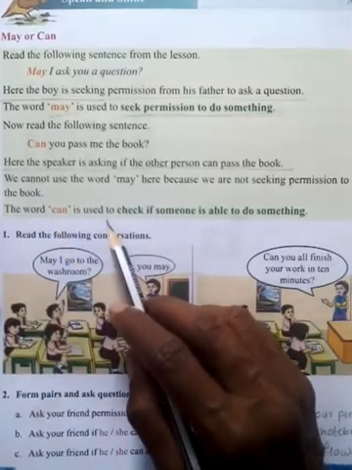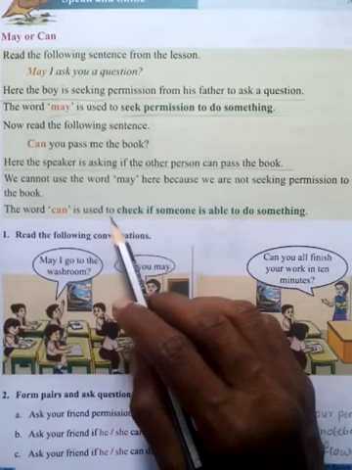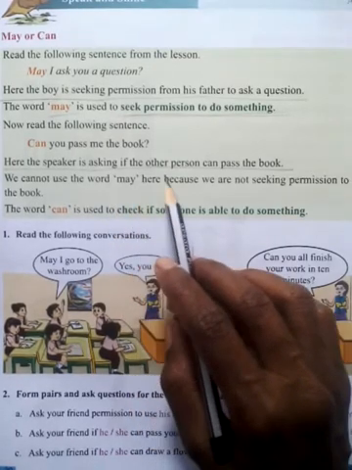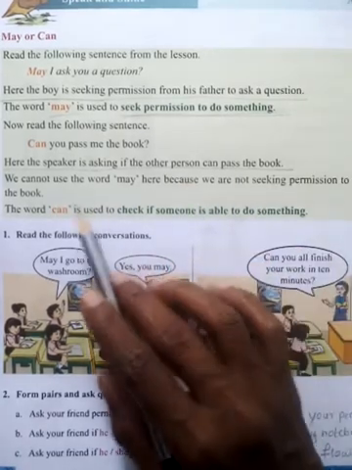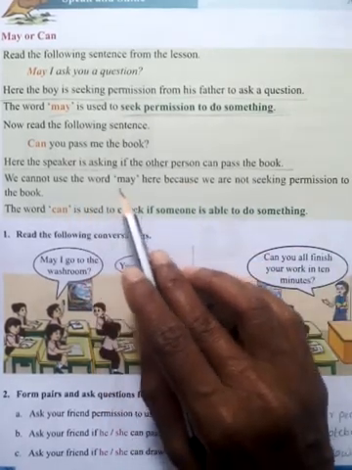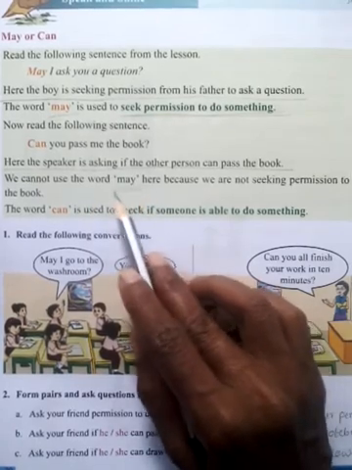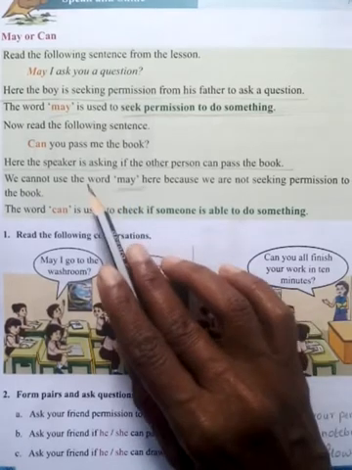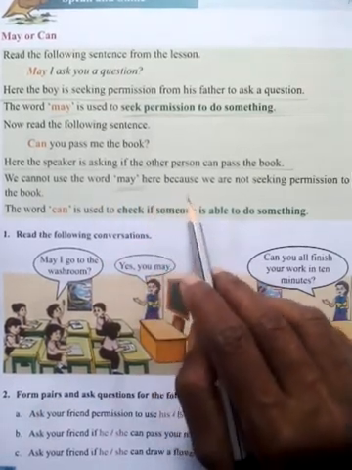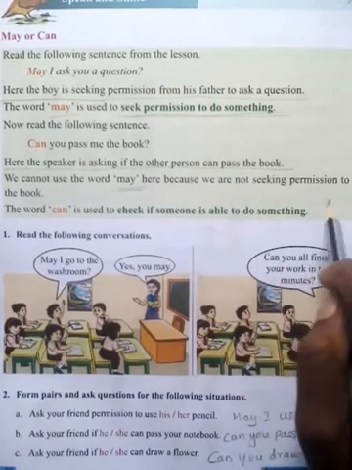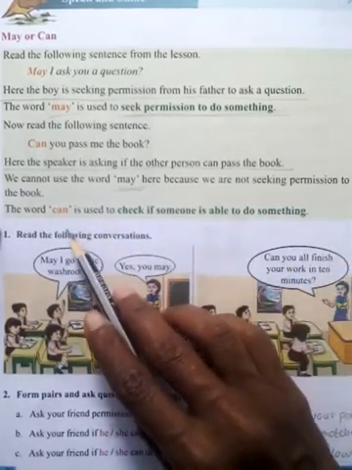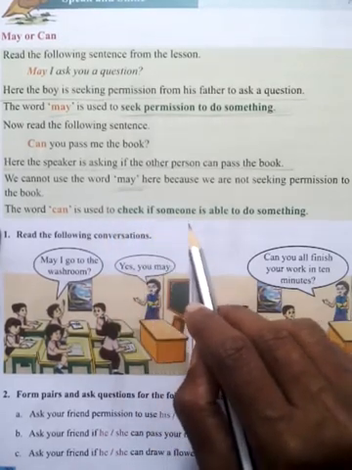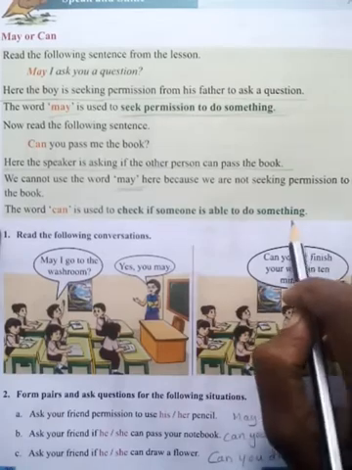Can word, where do we use the can word? Here the speaker is asking if the other person can pass the book. We cannot use the word may. We can use only that time can, because we are not seeking permission to pass the book. The word can is used to check if someone is able to do something.